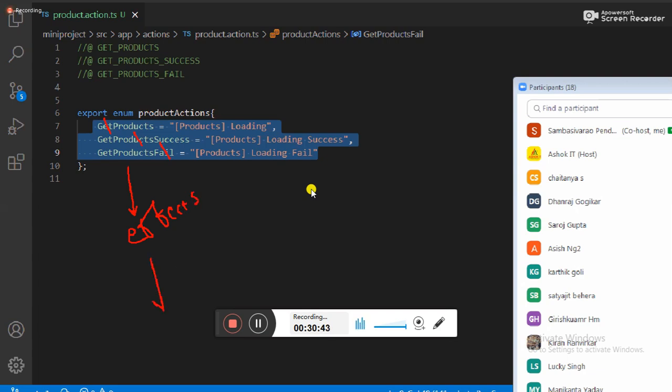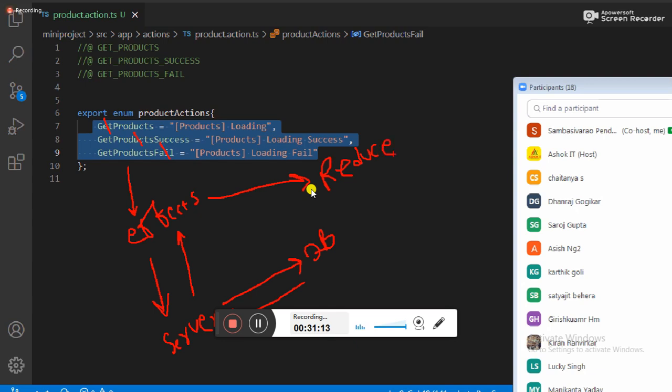FX internally connects to the node server. The node server connects to the DB. The DB gives the response back to the server. The server gives the response back to FX. FX gives the information back to the reducer. This is the architecture.